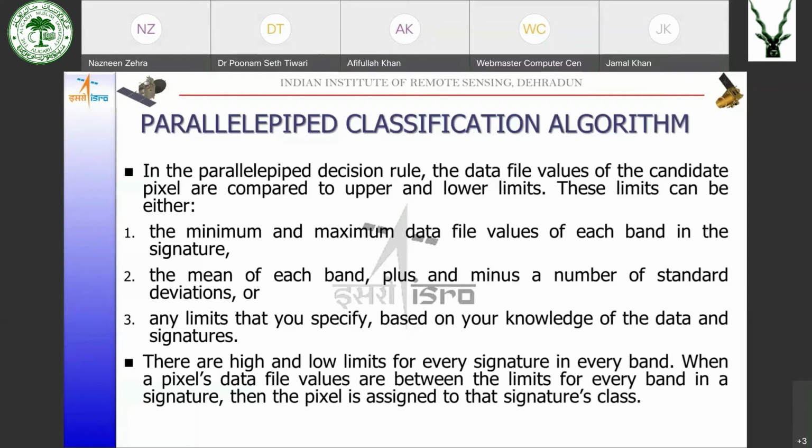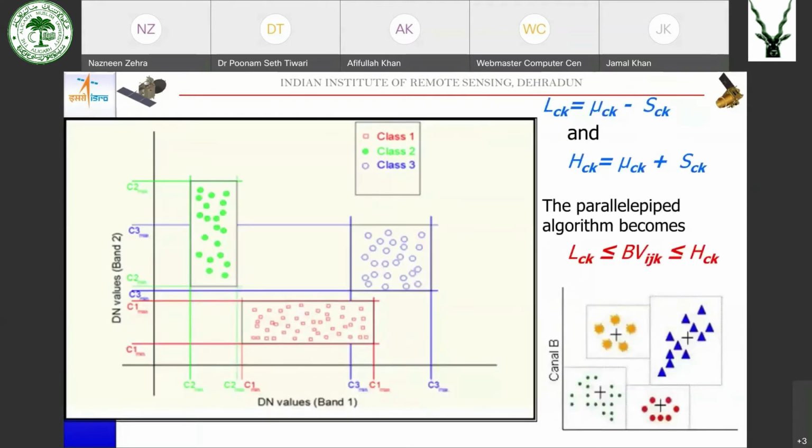So there are high and low limits for every band for every signature. When the pixel's data file values are within this range, the pixel is classified into this class. If not, the pixel is not classified into this class. Okay, so this is the parallelepiped decision.